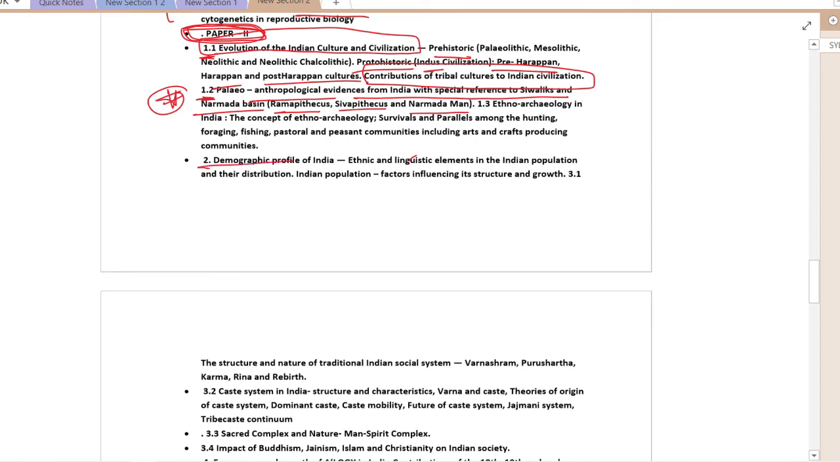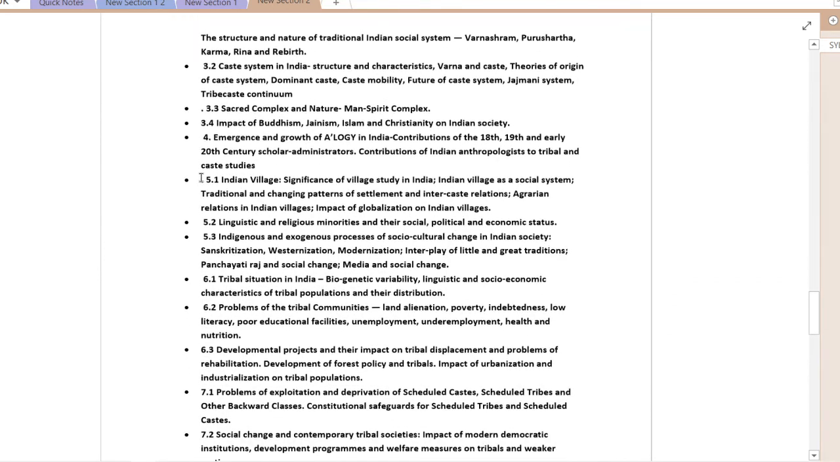So in chapter 2 we will study the demographic profile of India, and in chapter 3 we will come to the Indian culture, that is caste system in India, where we'll deal with structure and characteristics, Varna, caste, theory of origin of caste system, that is how caste originated. Then we will discuss the concept of dominant caste, caste mobility, future of caste system, Jajmani system, etc., tribe-caste continuum.